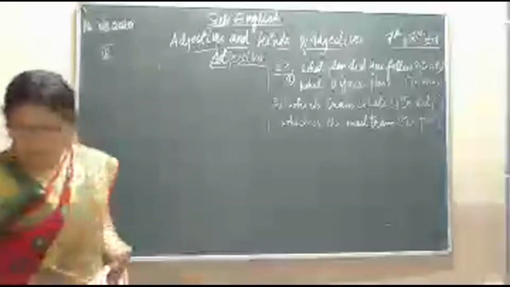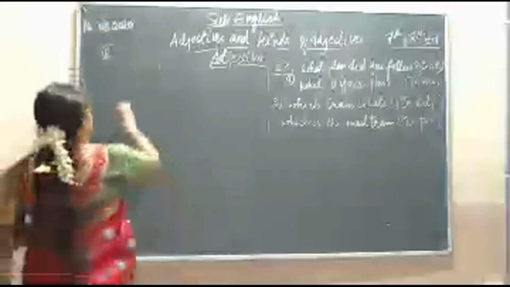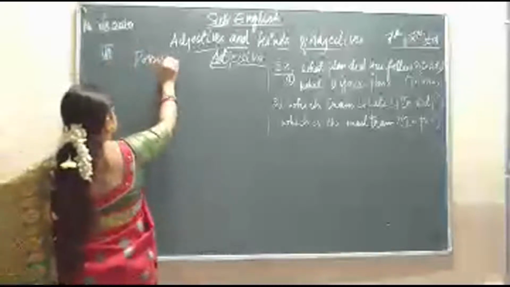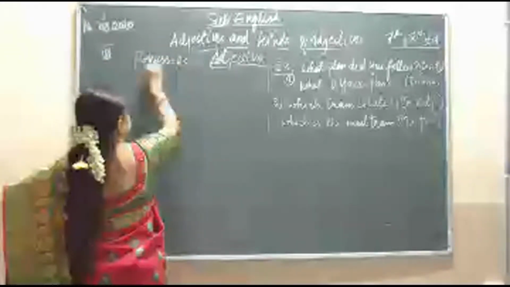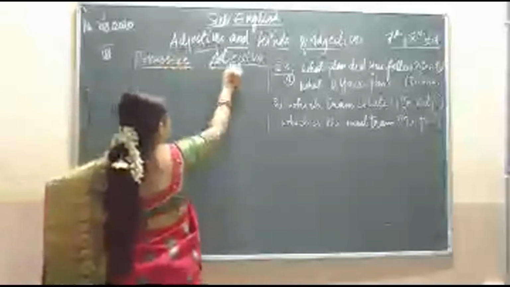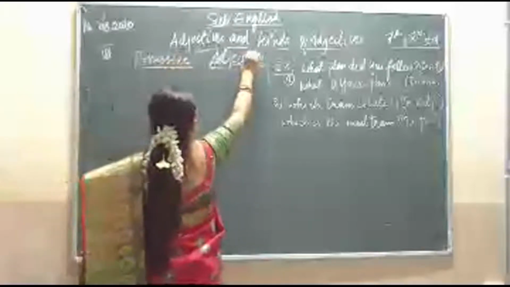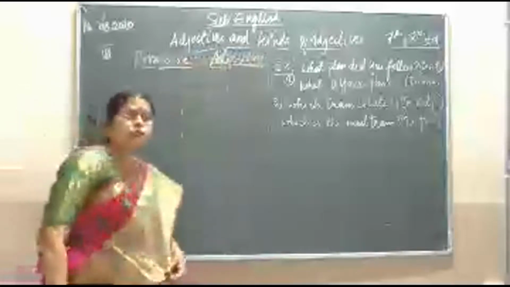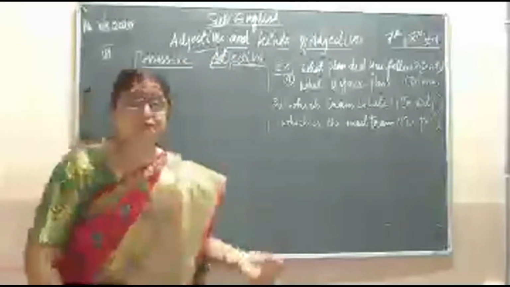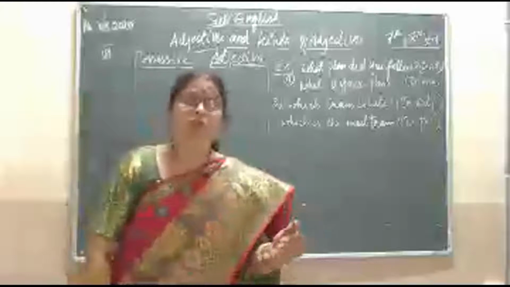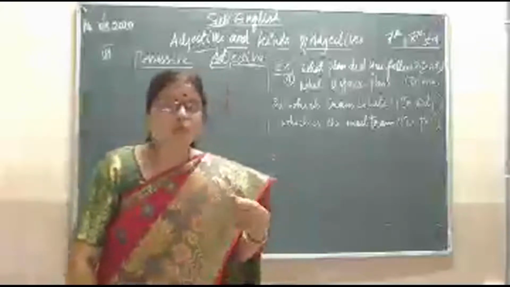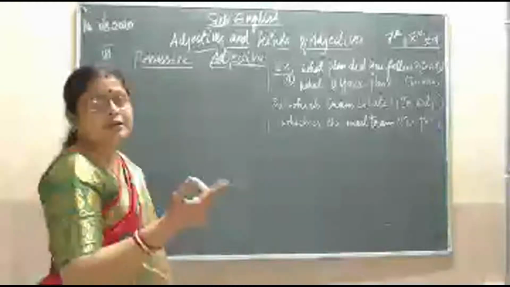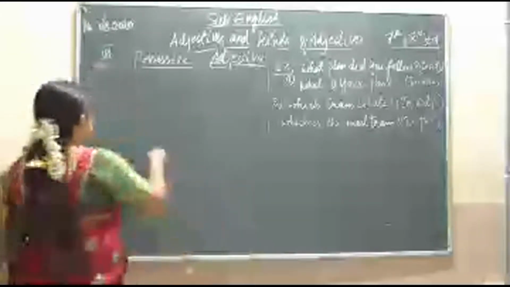The next, seventh one, is possessive adjective. Possessive itself means possession, showing possession or showing ownership. So the words used to show the ownership or the possessions are called adjectives.